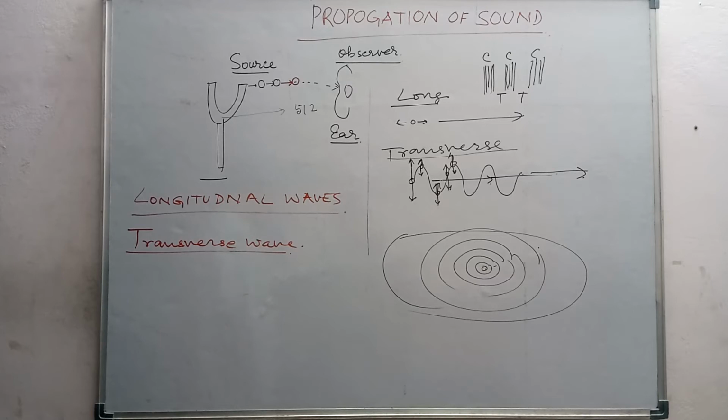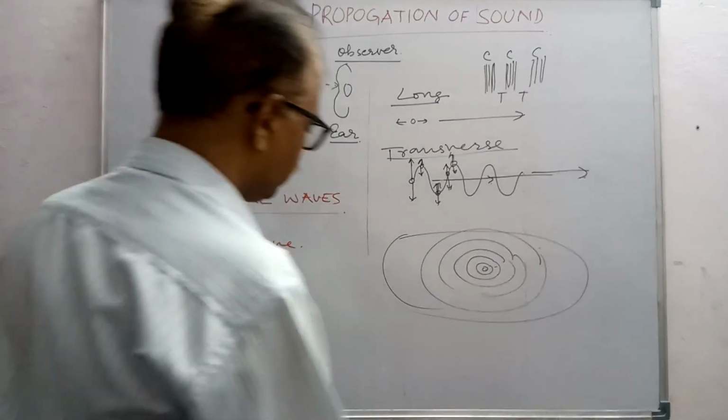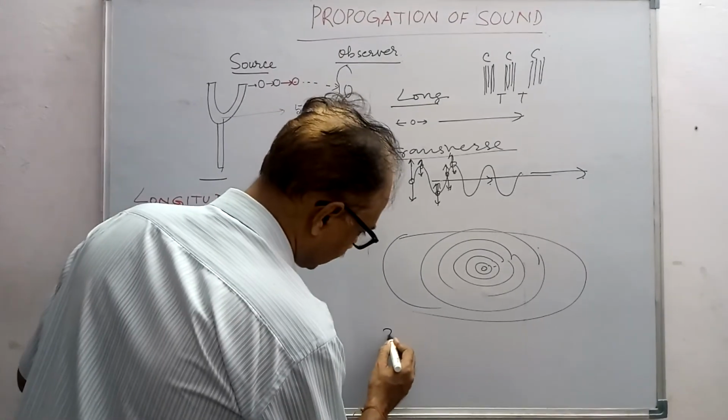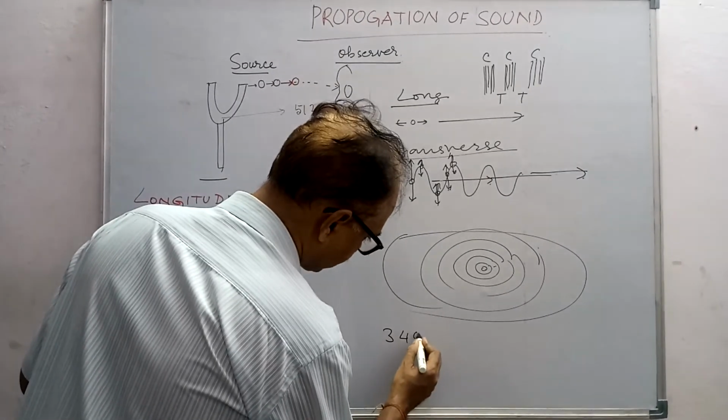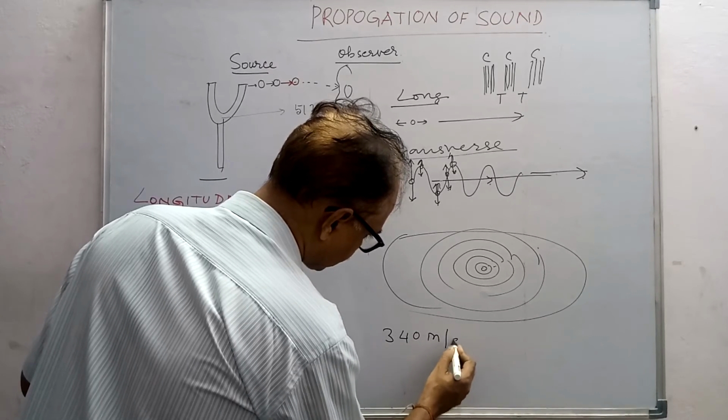Sound can travel in all three mediums: solids, liquids, and gases. Sound travels fastest in solids and slowest in gases. The velocity of sound in air at room temperature is 340 meters per second. This is the speed of sound in air.